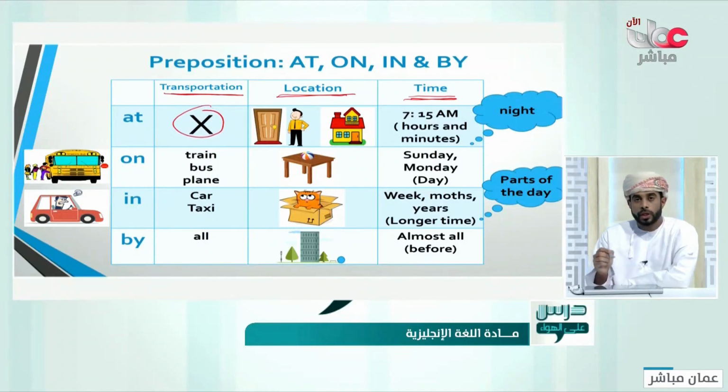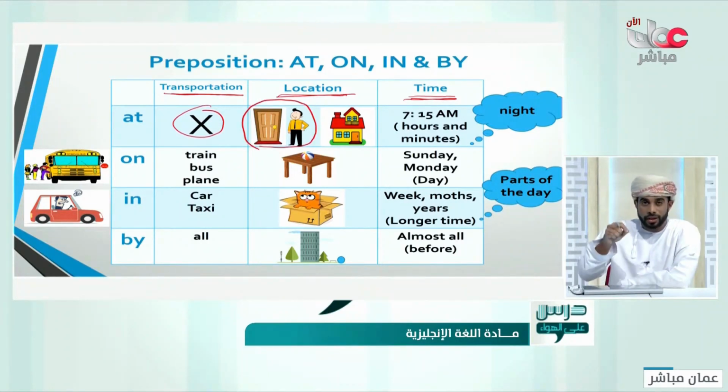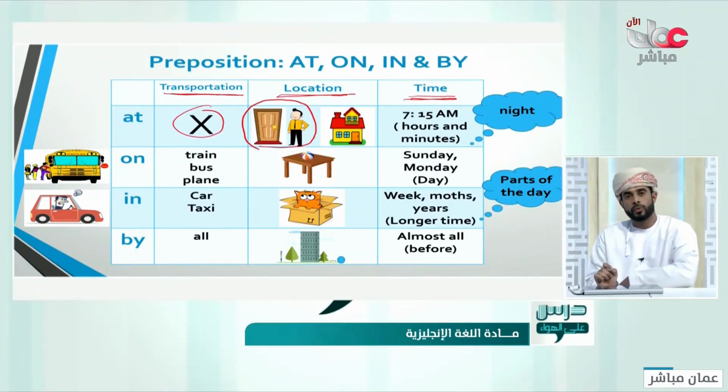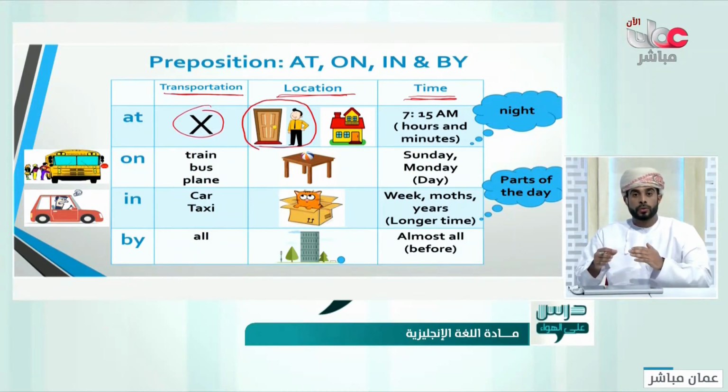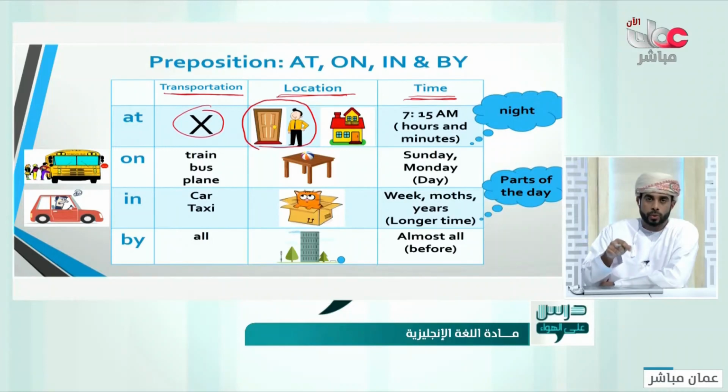We use at with the location to talk about two things. At the door. He is at the door. Very specific place. So when you, for example, go and look at the door for something, you won't go and look for that thing somewhere else. No, at the door, just nearby the door, next to the door. So at is used to talk about a very specific place.